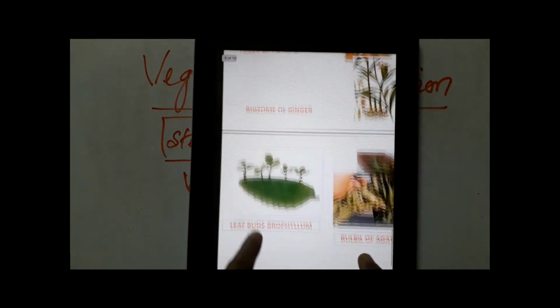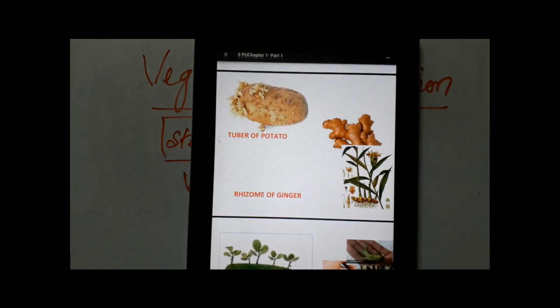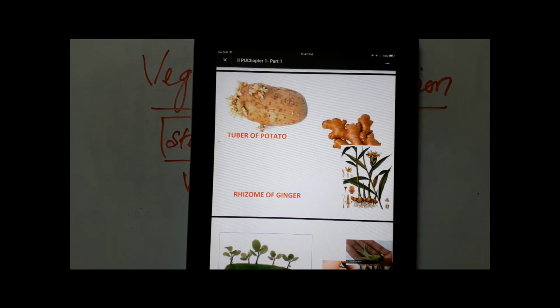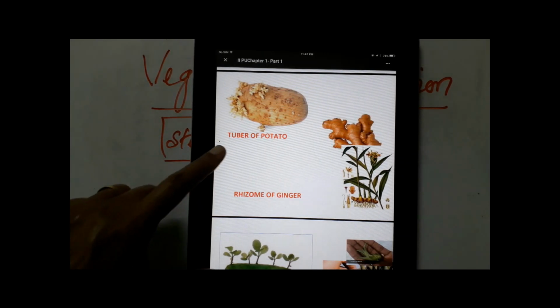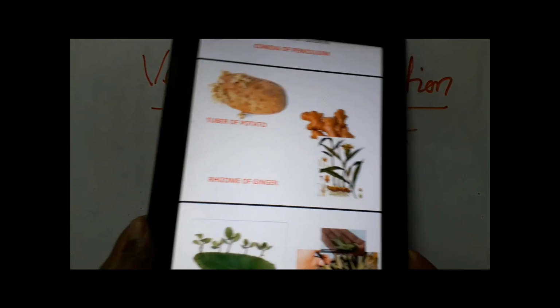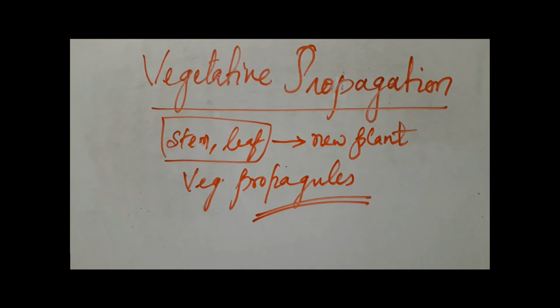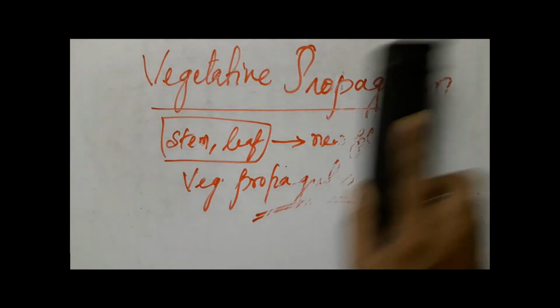Vegetative propagation is the easiest way in which these organisms can reproduce and produce a large number of offsprings. So that's vegetative propagation, a type of asexual reproduction. I hope you have followed what exactly asexual reproduction is, the difference between sexual and asexual reproduction, and various ways in which asexual reproduction occurs. Let me quickly summarize what we studied today, so that you remember the examples and all the points. So what did we study today?